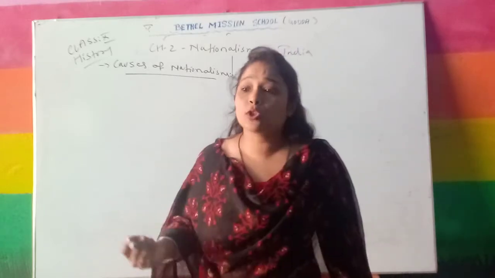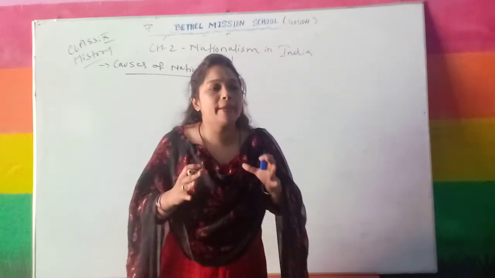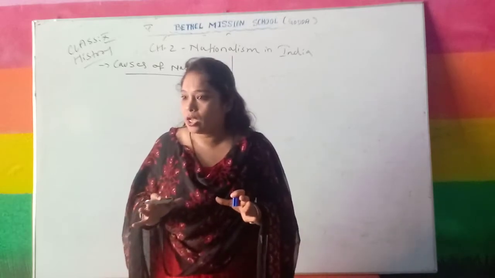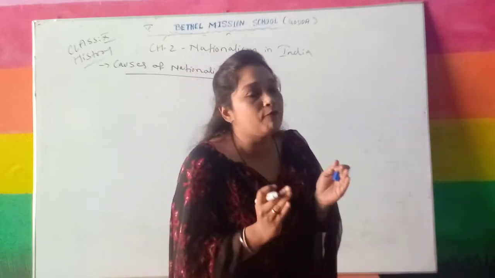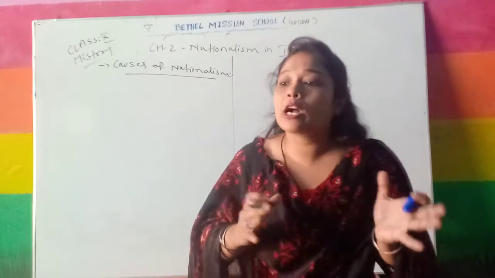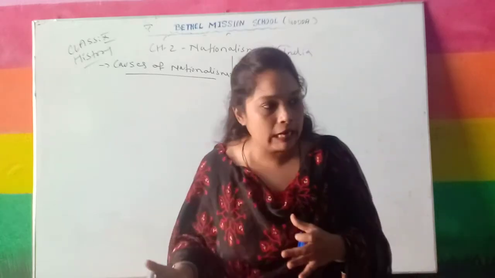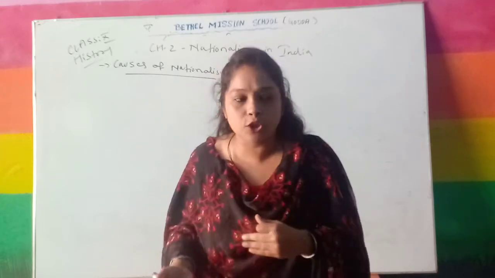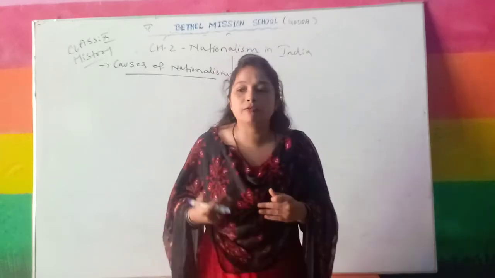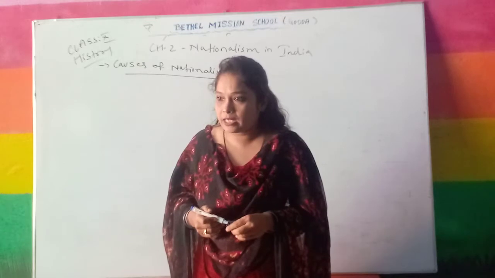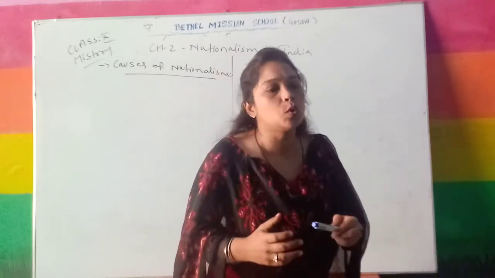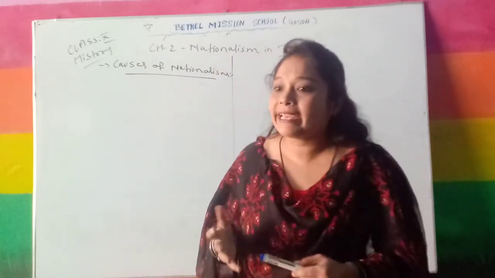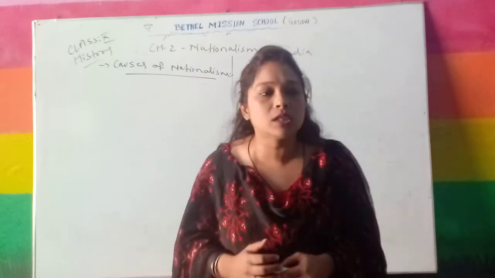As yesterday also I have told you that there is economic exploitation. Yes or no? I have told you that farmers have been forced to grow commercial crops like tobacco and indigo, and they are unable to grow food crops which are essential for the people of our country. Understand? And farmers are also forced to give land revenue. Land taxation policy was there, land revenue system was there.